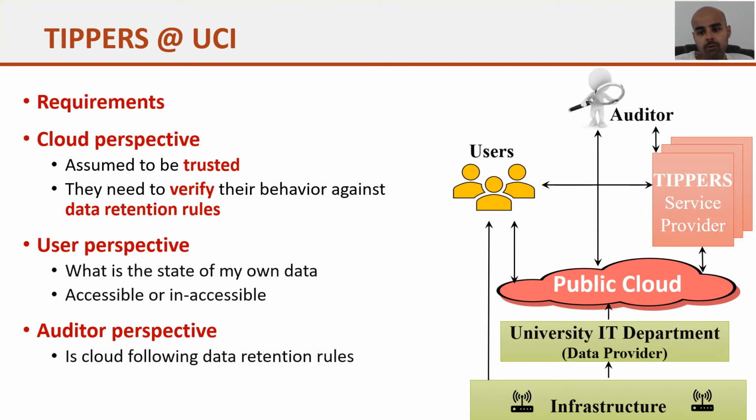Whenever data is outsourced to the cloud by the university IT department, we consider that the cloud is trusted. It will do the computation exactly whatever we want, but the cloud also wants to show its adherence to the rules, that it is following all the rules of data retention and changing the state of the data, either it is deleting or some in other state.